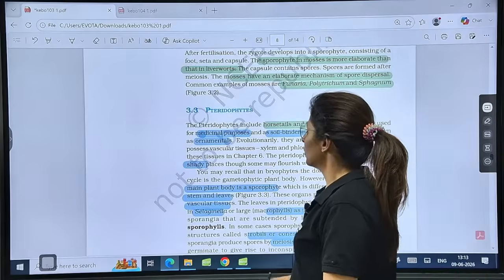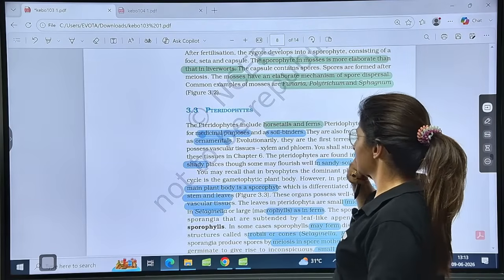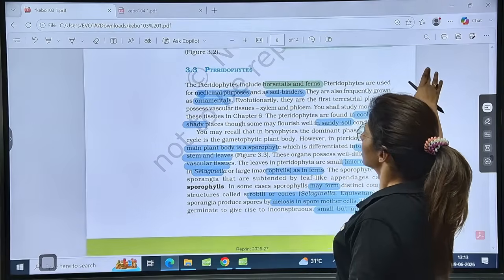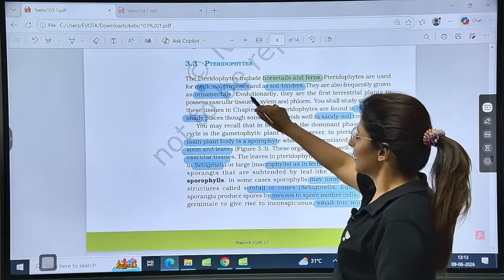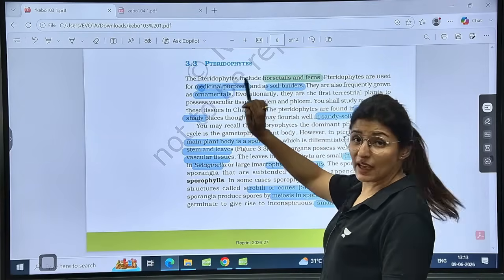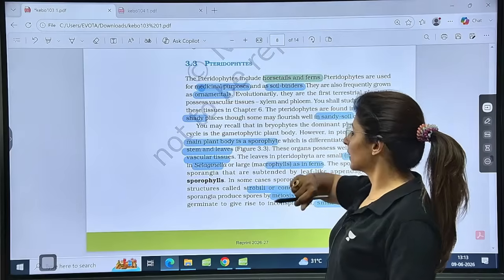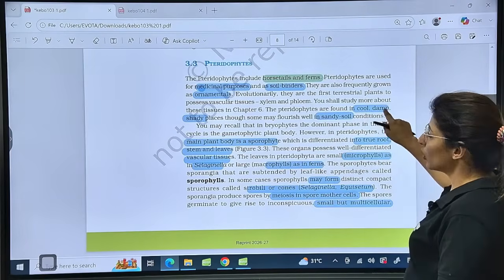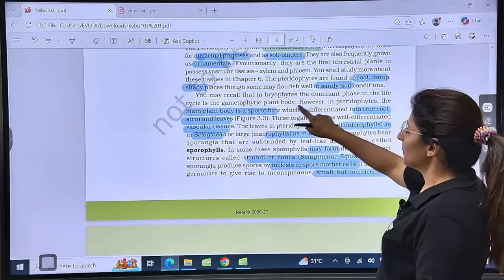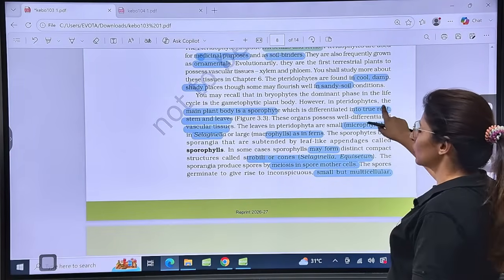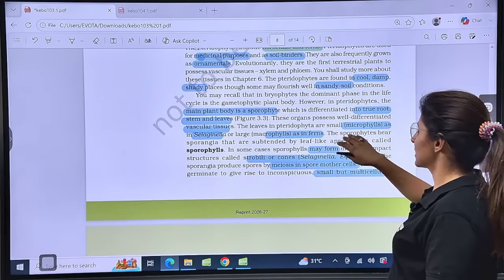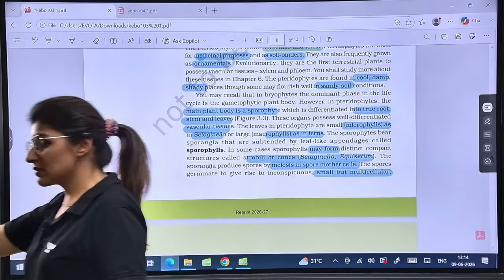Now coming on to pteridophytes. So pteridophytes include horsetails and ferns. They have medicinal purpose, they are soil binders, and also they are ornamentals. Found in cool, damp, shady places and in sandy soils. Main plant body is a sporophyte and the body is differentiated into true root, stem and leaves. Is that clear? And it has vascular tissues.